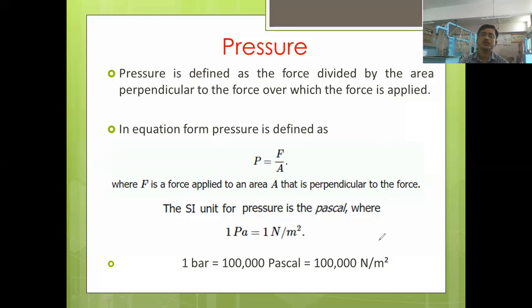And 1 Pascal is equal to how much Newton per meter square? 1 bar is equal to... bar is again a unit of measurement of pressure. 1 bar is equal to 1 lakh Pascals, or 10 to the power 5 Newton per meter square. So this conversion, you should note it down in your notebook: 1 bar is equal to 1 lakh Newton per meter square, or 10 to the power 5 Newton per meter square.